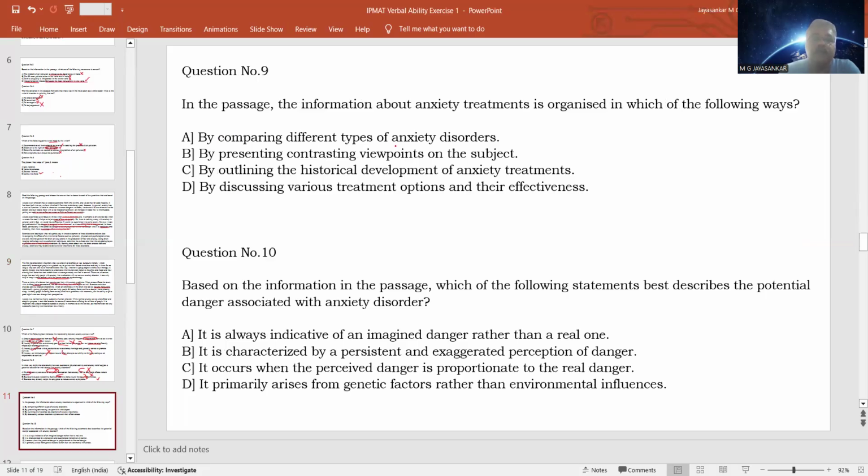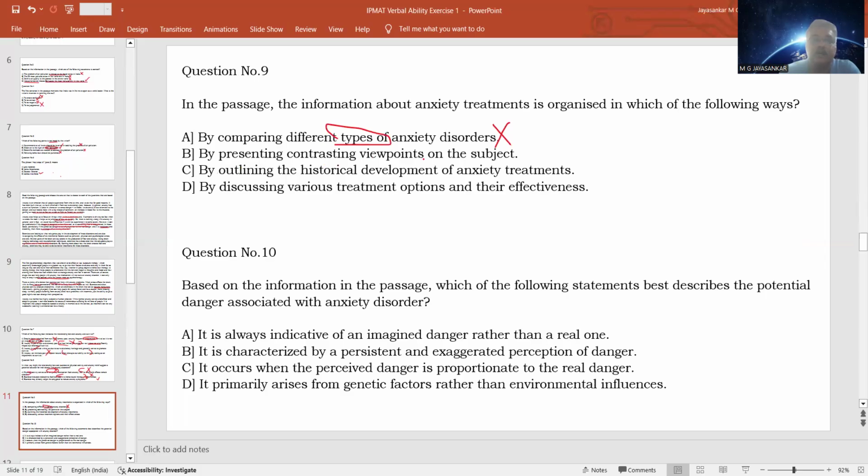Options by comparing different types of anxiety disorders. No, the passage is not at all talking about different types of anxiety disorders. It is only talking about the anxiety disorder as a problem. What are the different classifications? It is not stating, so this is wrong.